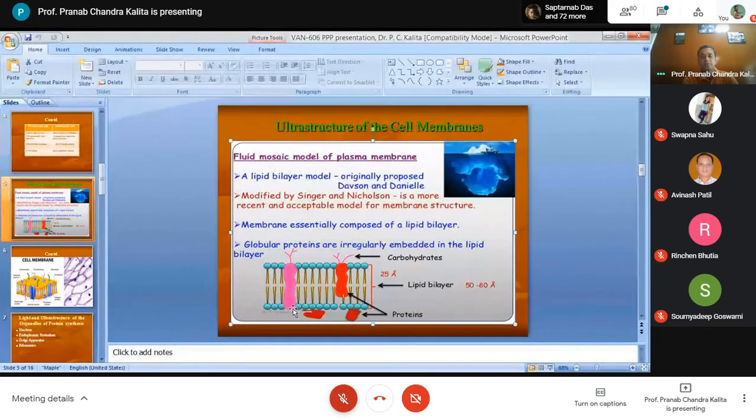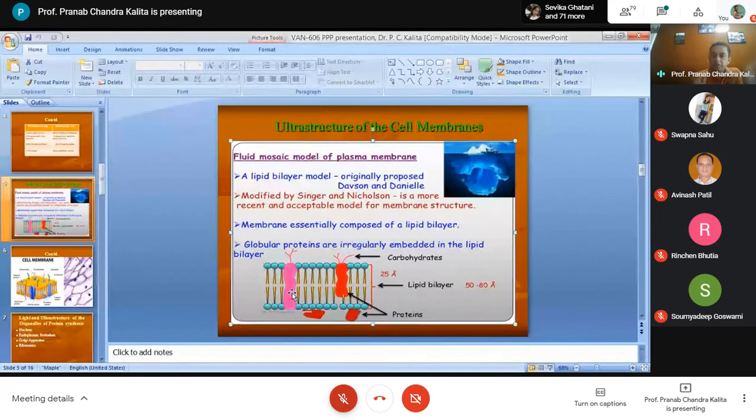Some proteins which are located at the surfaces, mostly at the cytoplasmic surfaces, are called peripheral membrane proteins. And some proteins extend throughout the phospholipid bilayer. They are called transmembrane proteins. Clear? And these proteins act as pores.